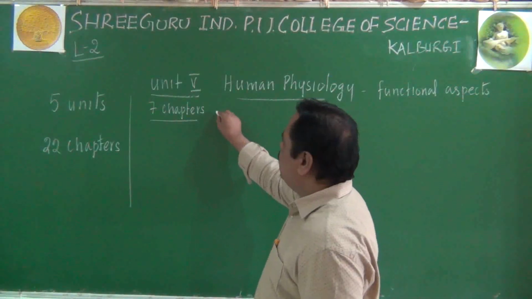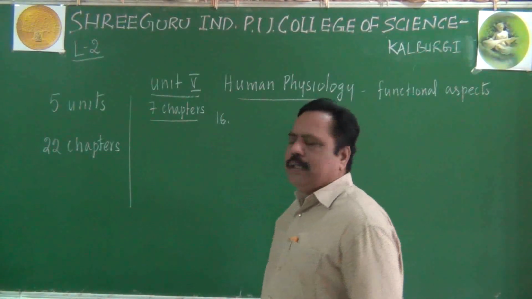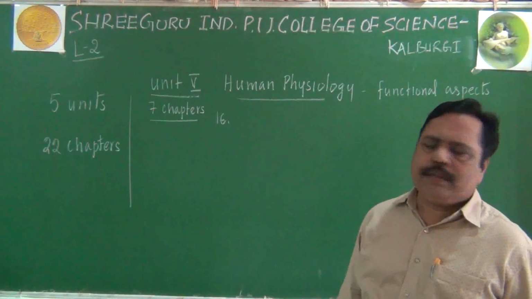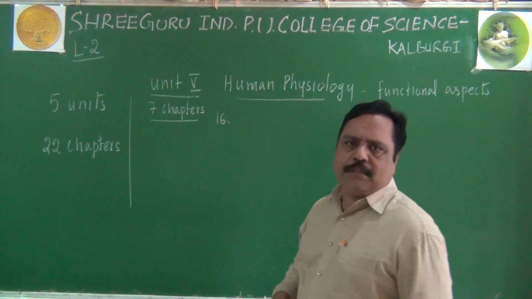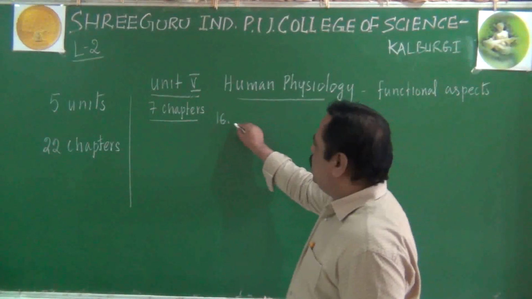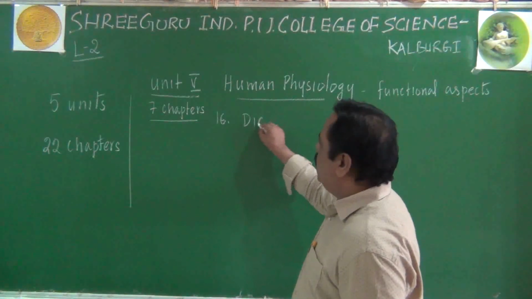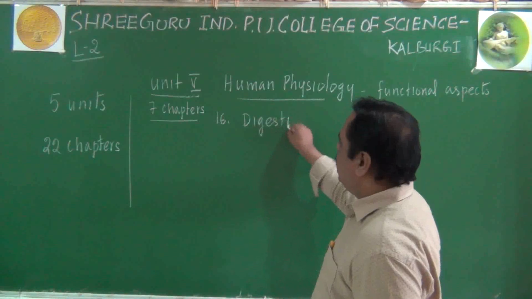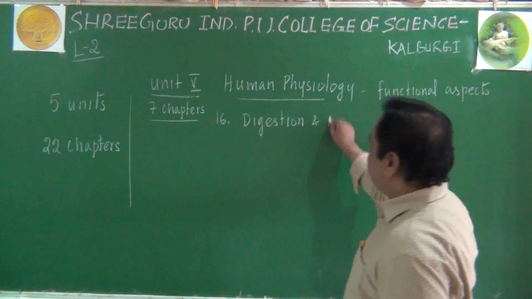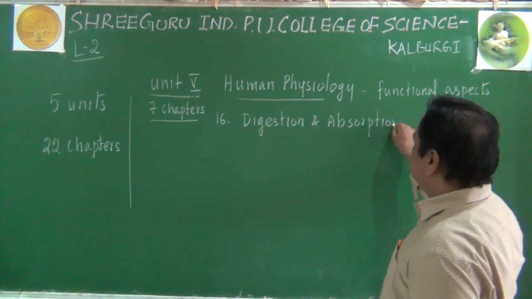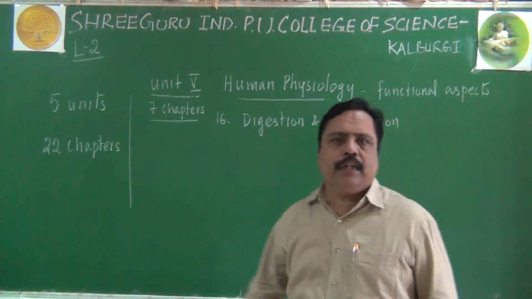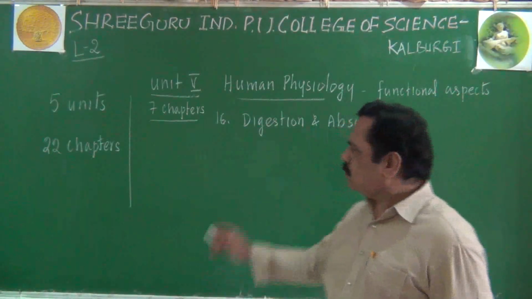So let me tell it as the 16th chapter in continuity. The 16th chapter in first year biology is regarding digestion and absorption of nutrients. So digestion and absorption of nutrients will be the first chapter you will be studying in human physiology.